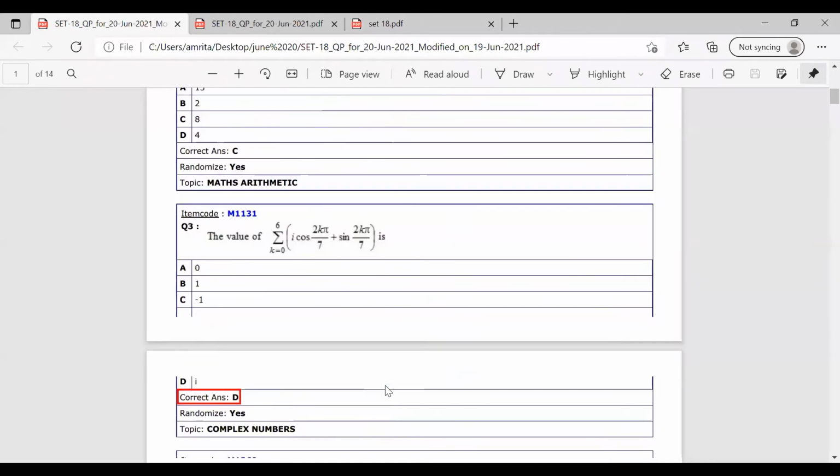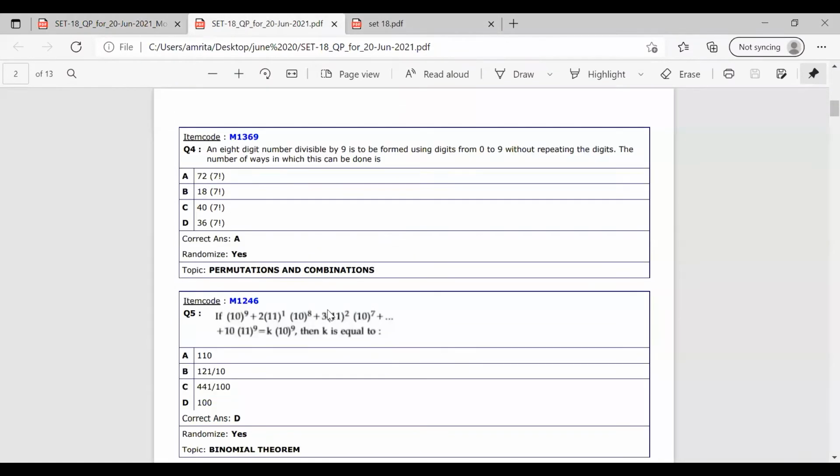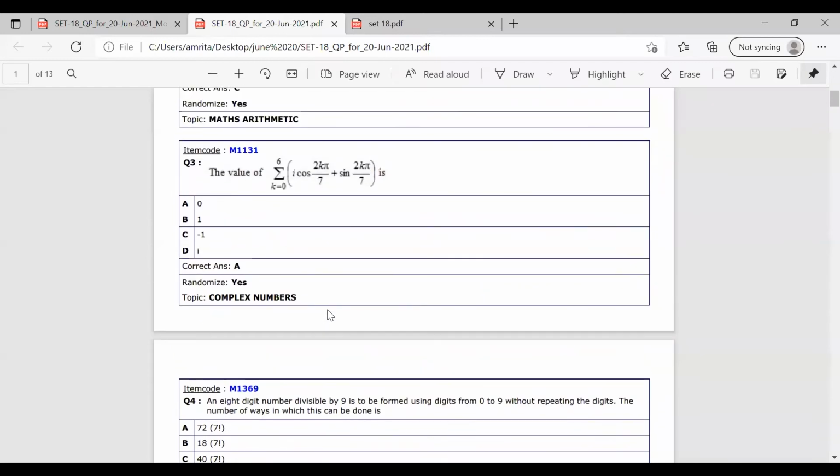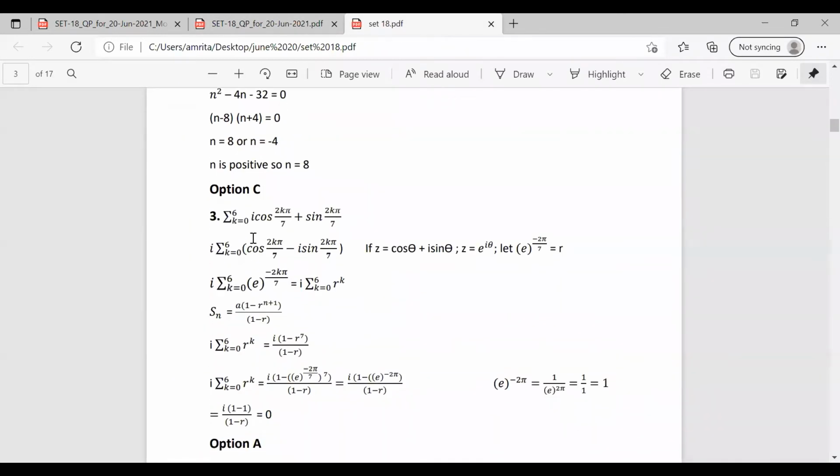So now moving on to the third question. It is the value of sigma k equal to 0 to 6 of i cos 2k pi by 7 plus sine 2k pi by 7. It is given that sigma k equal to 0 to 6 i cos 2k pi by 7 plus sine 2k pi by 7. We have to find the value of this.